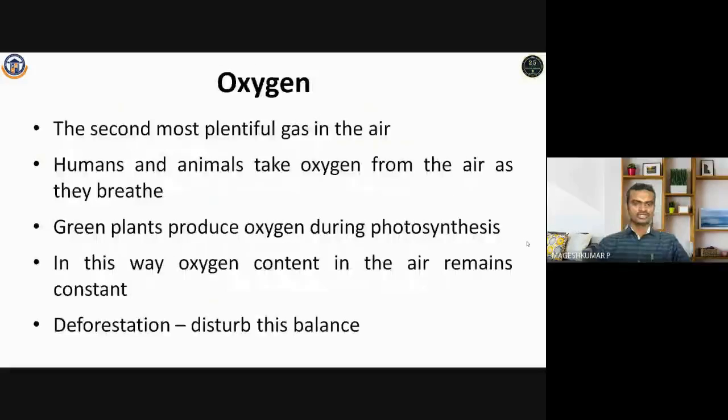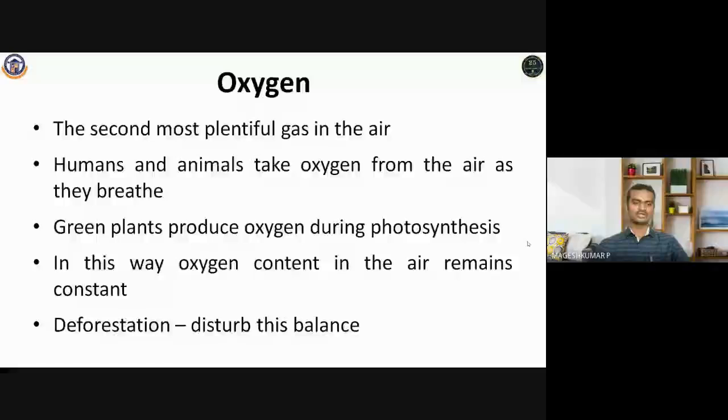And the next plentiful gas, apart from nitrogen, is oxygen, the second most plentiful gas in the air. Humans and animals take oxygen from the air as they breathe. So we know that. And green plants produce oxygen during the photosynthesis process. They take the carbon dioxide, and the same oxygen will be consumed by the humans and animals. This is how the cycle is going on.